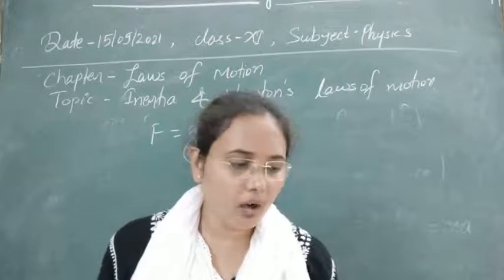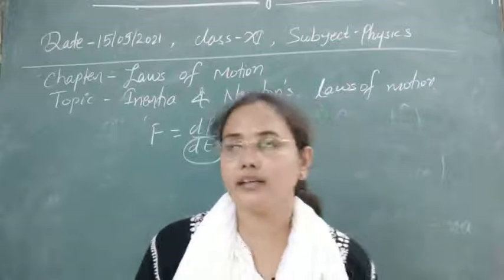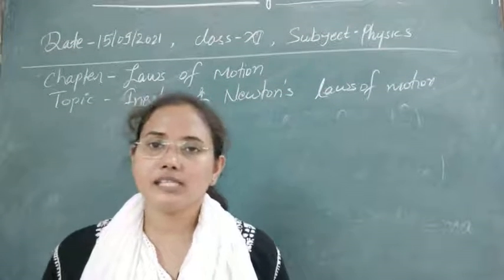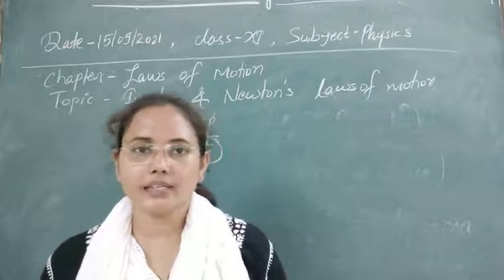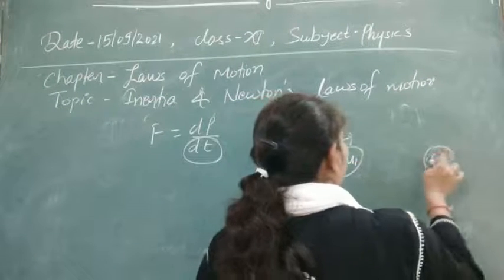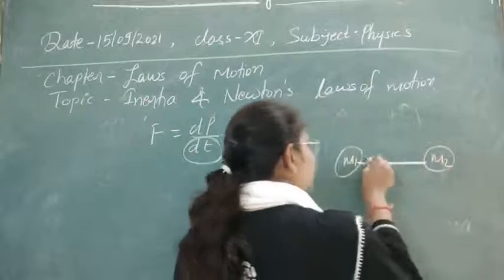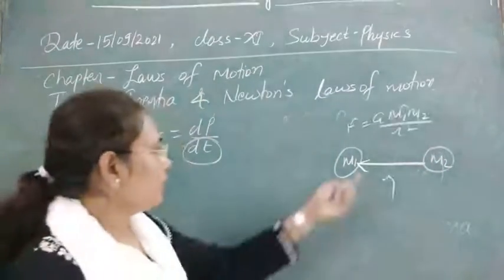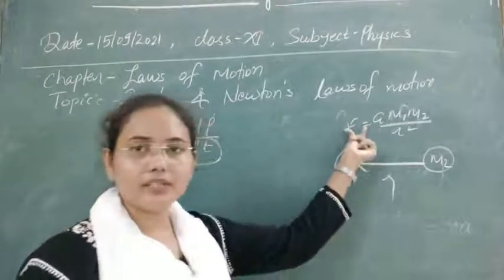For the third law of motion, an example is the gravitational force. Gravitational forces always exist in pairs, because gravitational force acts between two masses. The first mass attracts the second mass by gravitation.